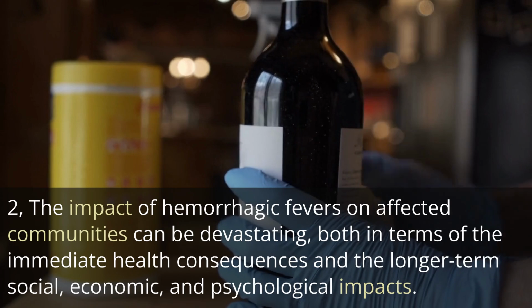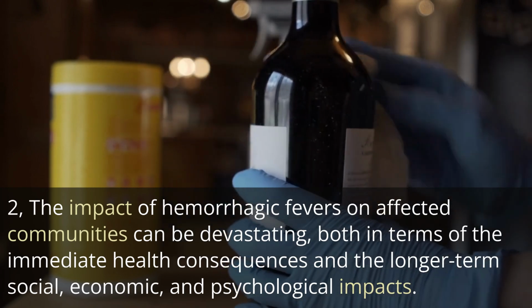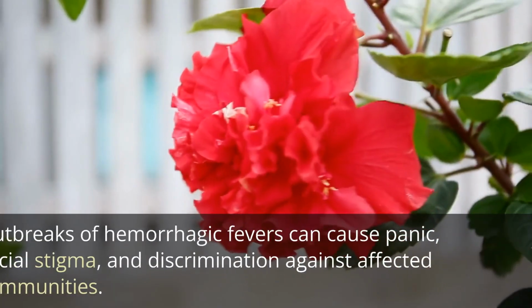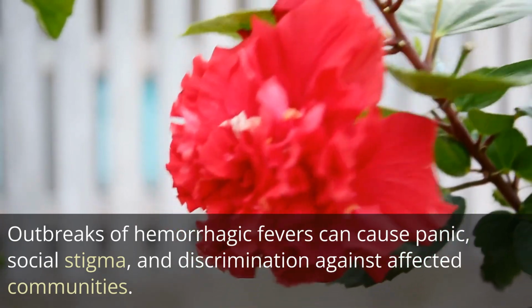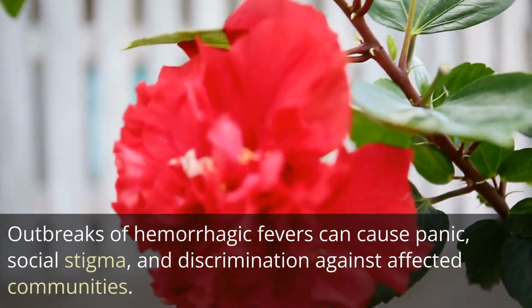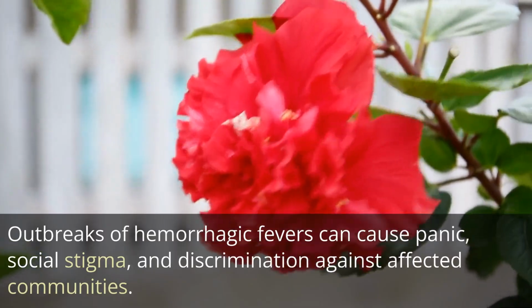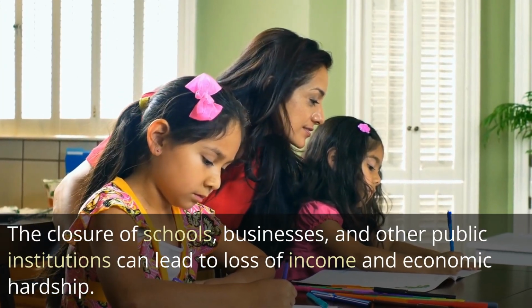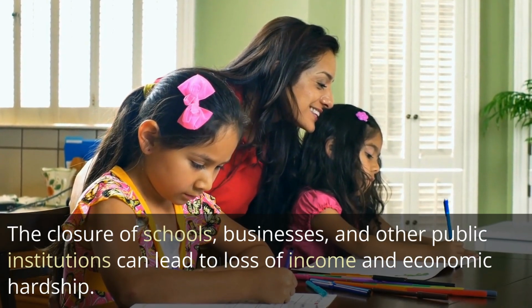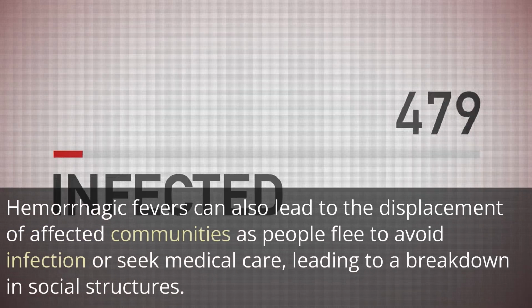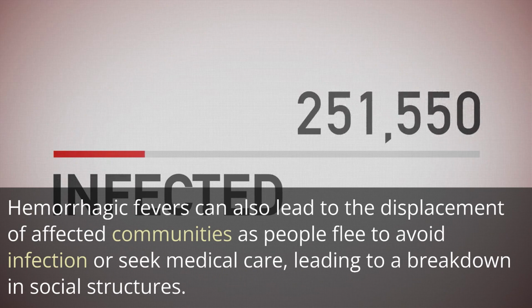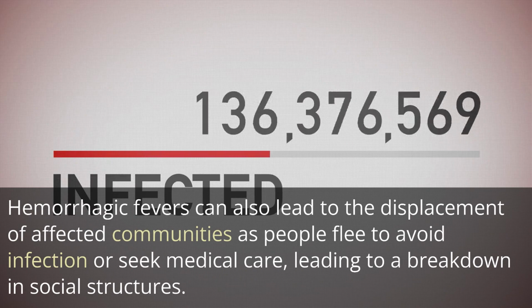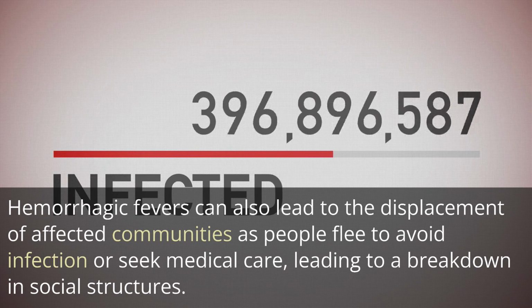2. The impact of hemorrhagic fevers on affected communities can be devastating, both in terms of the immediate health consequences and the longer-term social, economic, and psychological impacts. Outbreaks of hemorrhagic fevers can cause panic, social stigma, and discrimination against affected communities. The closure of schools, businesses, and other public institutions can lead to loss of income and economic hardship. Hemorrhagic fevers can also lead to the displacement of affected communities as people flee to avoid infection or seek medical care, leading to a breakdown in social structures.